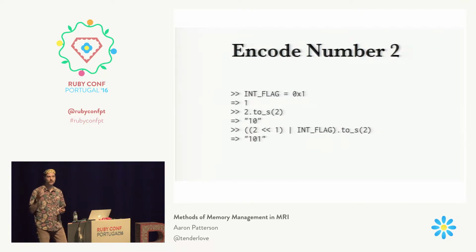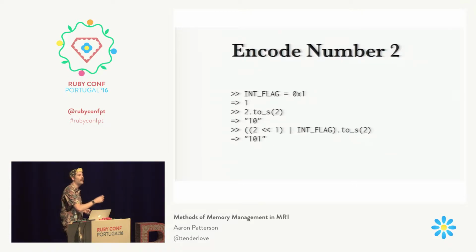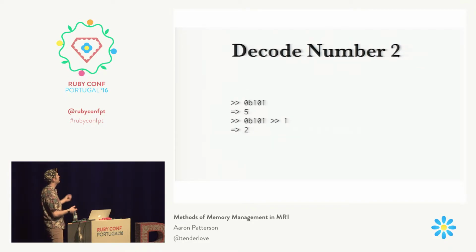So we represent the number 2 as 101, and you'll note that last bit is no longer a 0, so we know this is not a Ruby object. We say that last bit means that this is actually an integer. And what we can do is say, well, okay, we know that last bit is a 1, it's an integer, so we'll decode it, we'll shift it over 1, and there we go, we have our integer back. And we can actually see this today in Ruby 2.3.